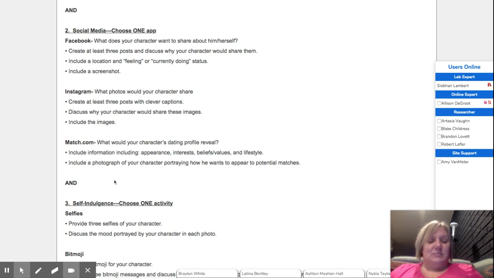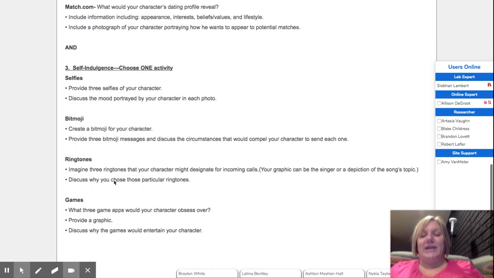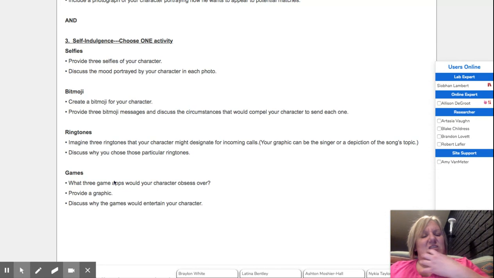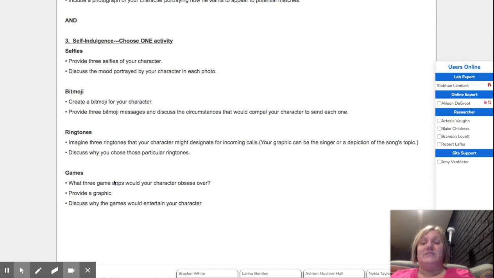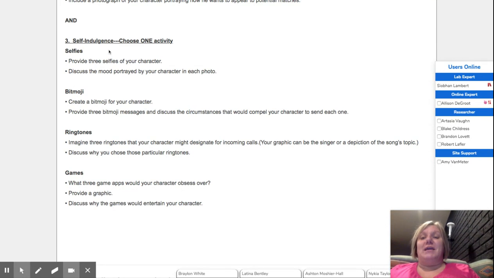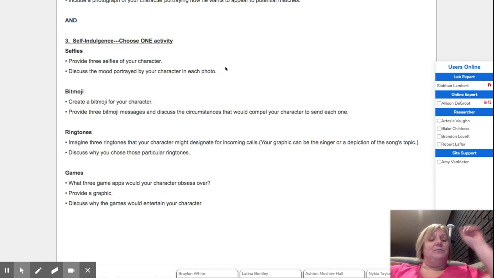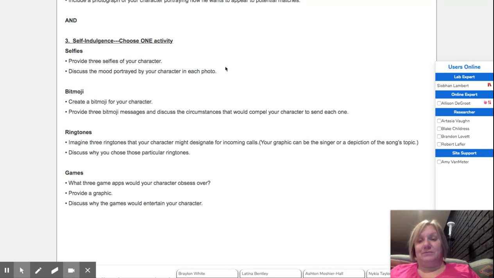And our last page, you're going to choose one activity about self-indulgence, because we know we have to take care of ourselves sometimes. So maybe you'll take a series of 3 selfies, provide 3 selfies of your character, and discuss the mood portrayed for the character in each photo or what it is that they're doing. Again, this is almost like a show and tell. Here's a picture, here's what I was doing. Here's a picture, here's what I was doing. That's how you'll get to your page.